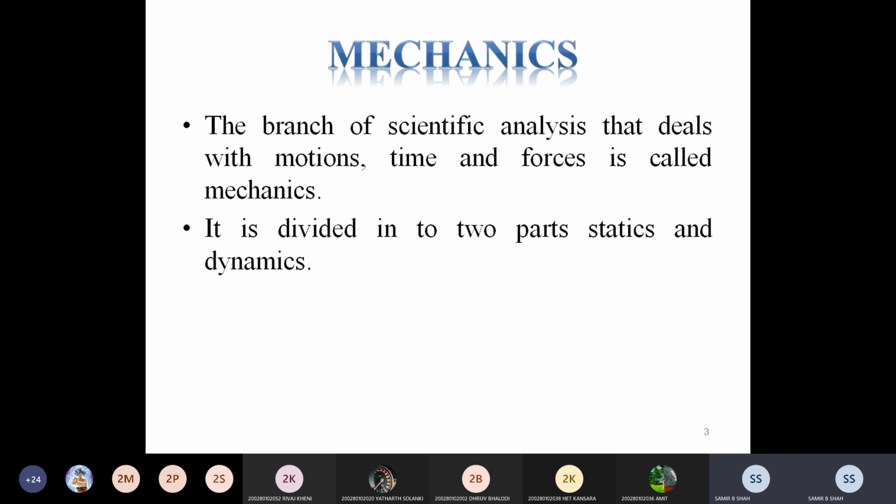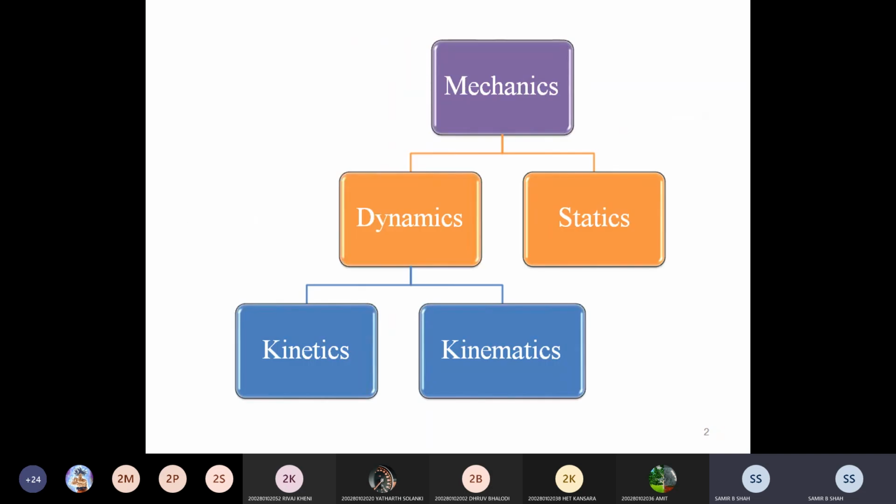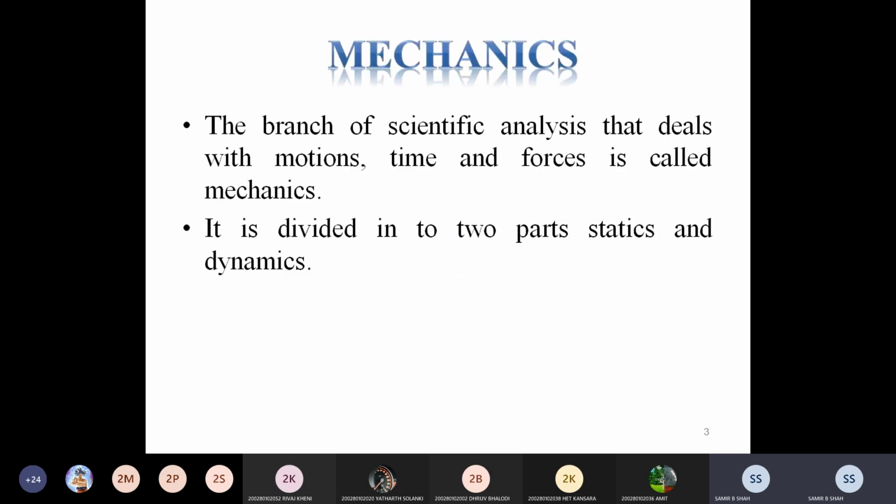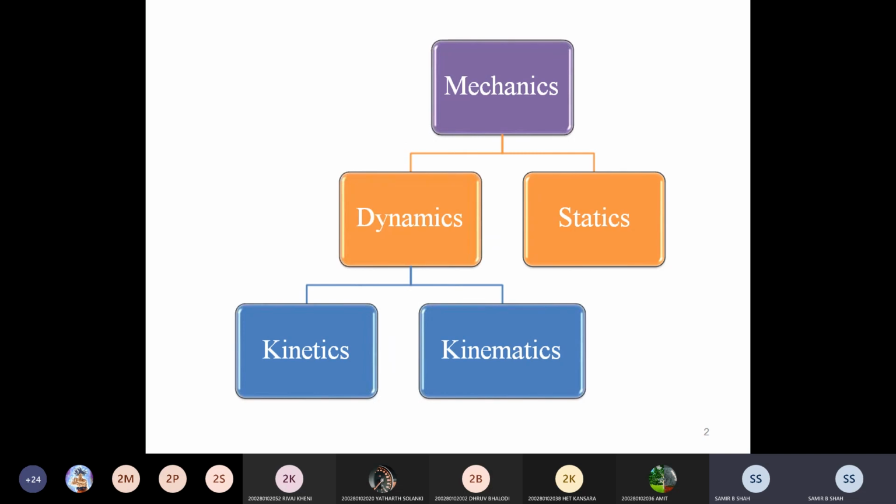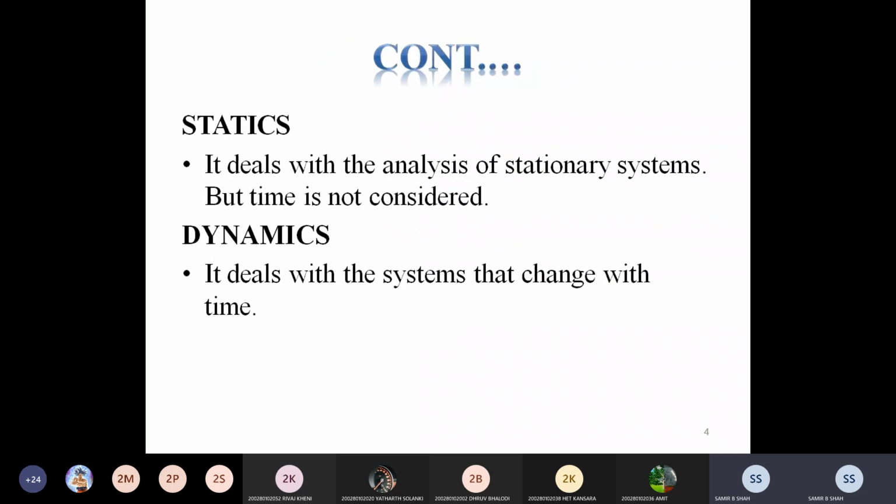Mechanics is the branch which includes motion, time, and force. Mechanics is divided into two portions: static and dynamic. Initially mechanics is the main branch where everything is covered, like time, motion, and force. Now we talk about the dynamics, and then static.